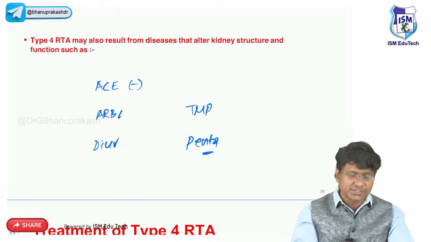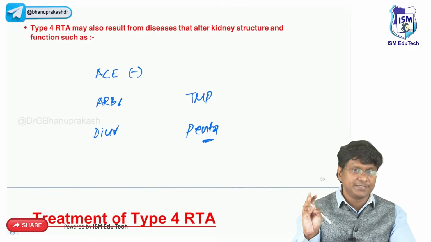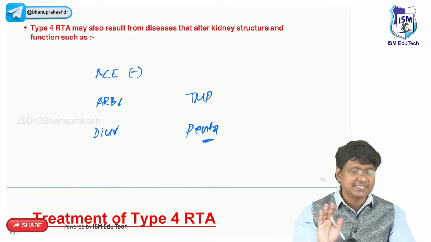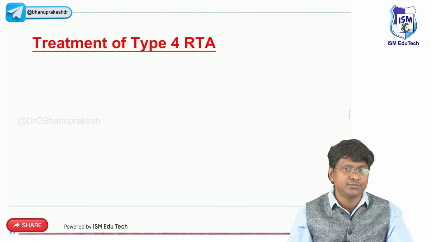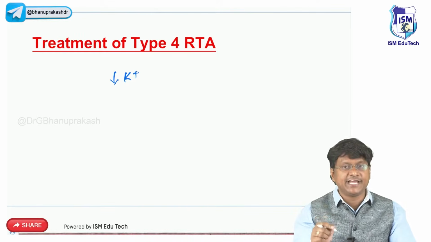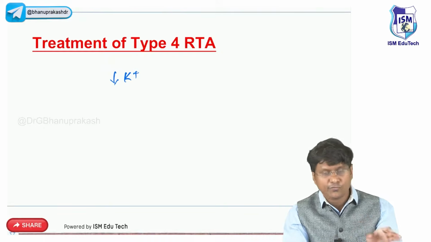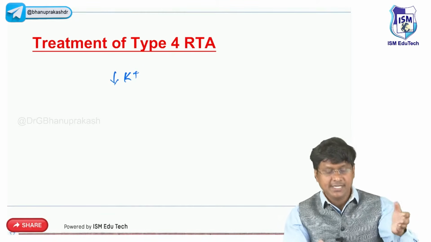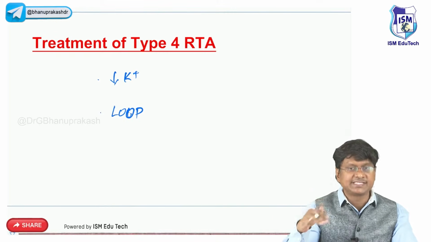And apart from these drugs, you have some systemic conditions also. What are the systemic conditions? Diabetic nephropathy, interstitial nephritis, HIV, Addison's disease, sickle cell disease. All these can cause type 4 renal tubular acidosis. And what is the treatment for type 4 renal tubular acidosis? Already there is high potassium, so dietary potassium restriction. The diet which is rich in potassium, like fruits: no fruits. Coconut water: no coconut water, because they are rich in potassium. And you need to give loop diuretics, which can cause the excretion of your potassium.